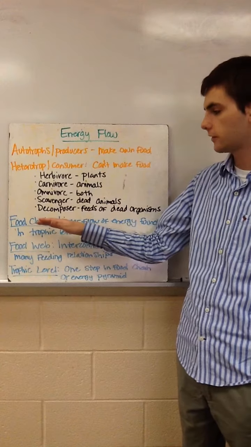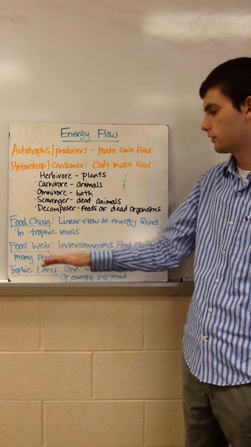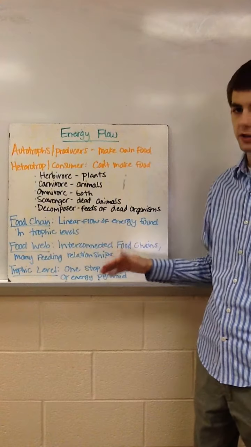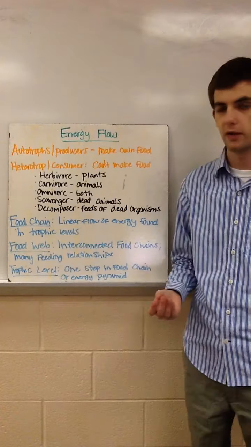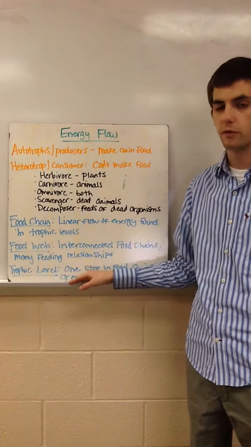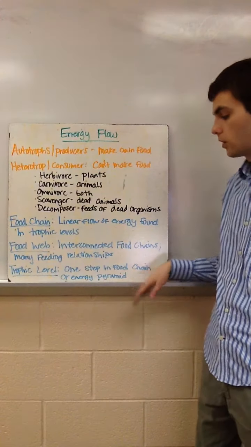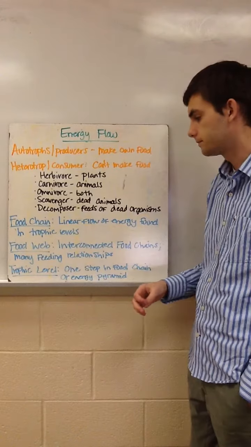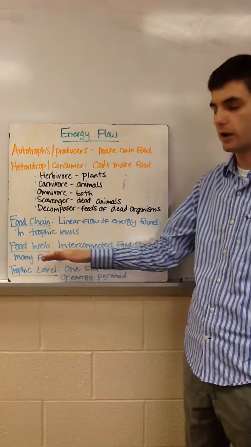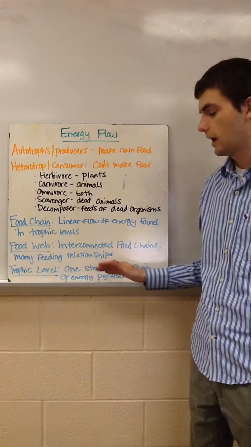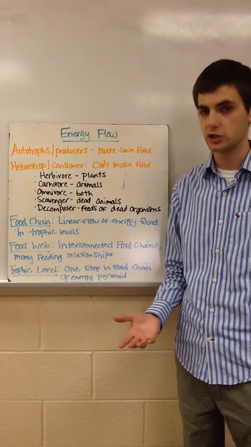The first difference that we need to be familiar with is a food chain and a food web. A food chain is a linear flow of energy through different trophic levels. And that term, trophic levels, refers to one step in the food chain or an energy pyramid, so it's each energy level. That's different from a food web, which is a bunch of connected food chains, and you can see many feeding relationships.